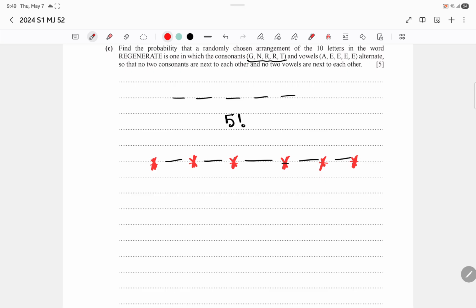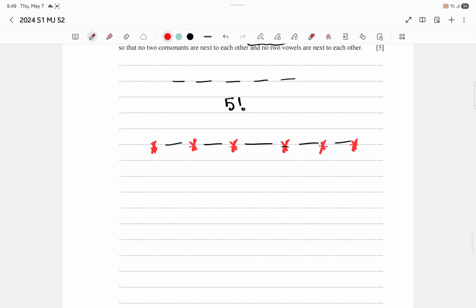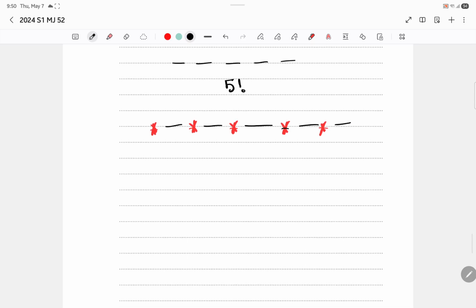So the vowels over here, A and the 4 E's, are going to be in these gaps. How many vowels are there? There's 5 vowels. Wait a second. 1, 2, 3, 4, 5, 6, 7, 8, 9, 10, 11. Oh wait, this part won't be included. That will bring 11 letters, but we have 10 letters. So out of 5, 5 is going to be included. So 5 factorial again for this.